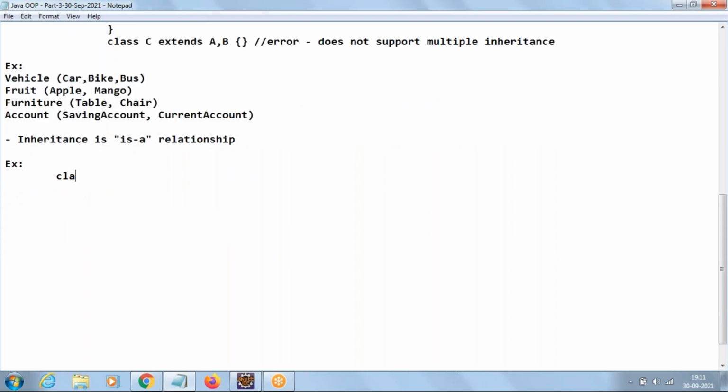Now let me elaborate this term properly. If you take a class Employee with some code inside, and you take a class Department extends Employee, then how do we read this? Department is an Employee. Is it a meaningful statement?